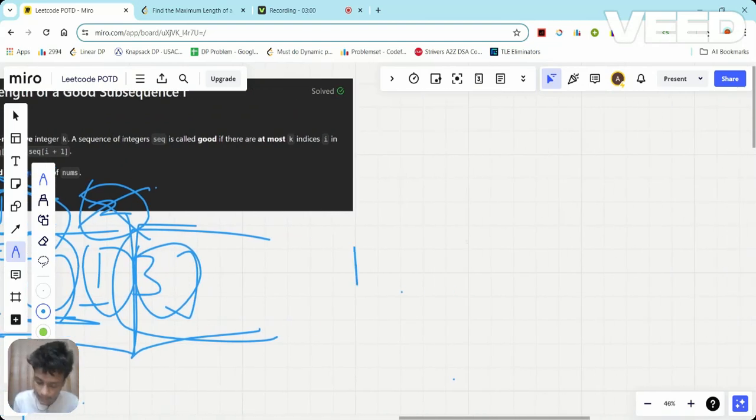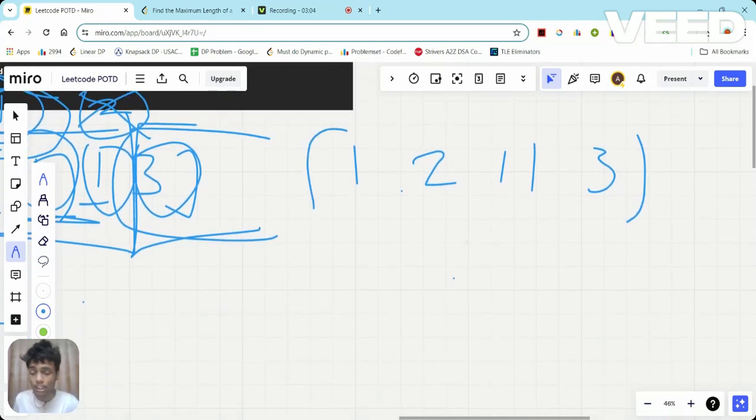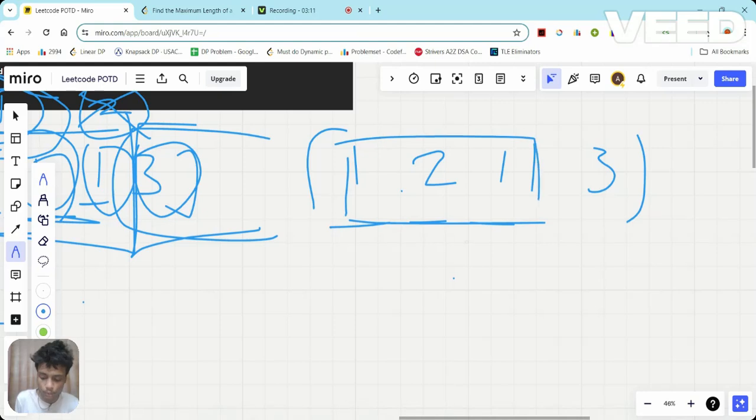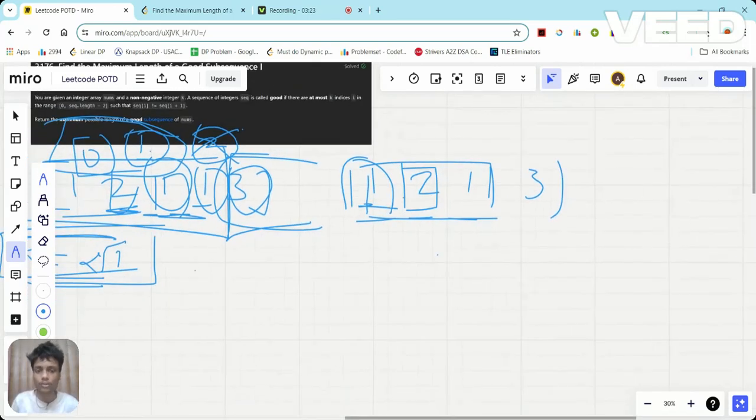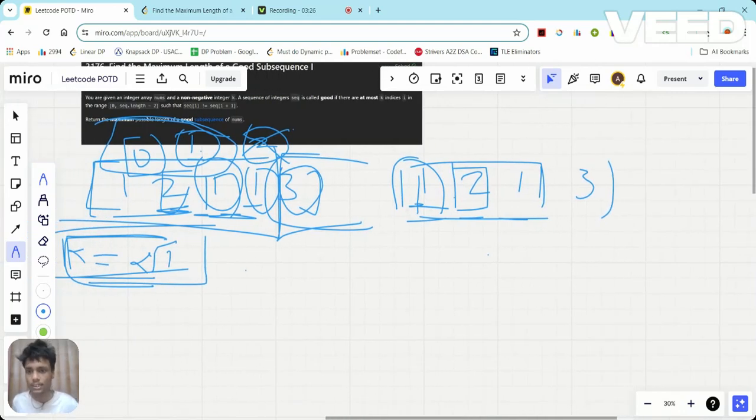So where 1 2 1 1 3 was my array, the longest subsequence satisfying the good subsequence condition would be 1 2 2 1 only, where the first index is this one, where sequence of i is not equal to sequence of i plus 1, and the second index is this one, where sequence of i is not equal to sequence of i plus 1. So this is the explanation for this test case.